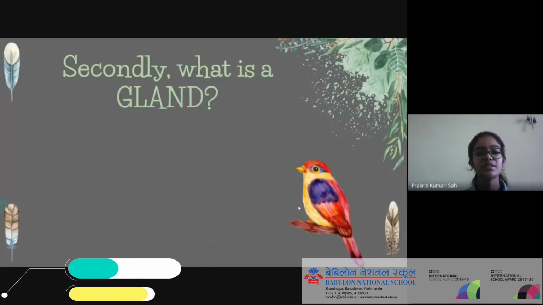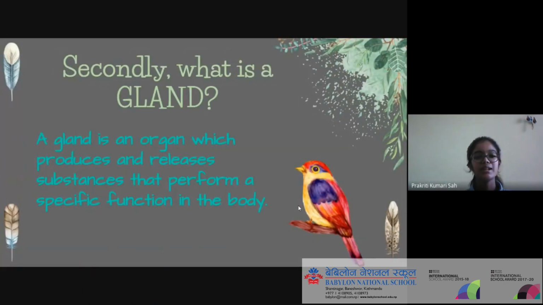Now secondly, what is a gland? A gland is an organ which produces and releases substances that perform a specific function in the body. Sir has already explained this, and I'm just sharing these things so that you may have a revision. Glands are the parts of our body which produce the hormones so that all the functions can be operated in our body.